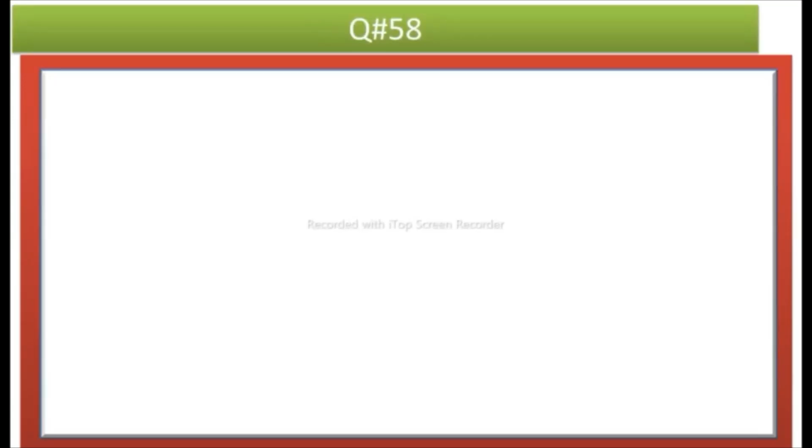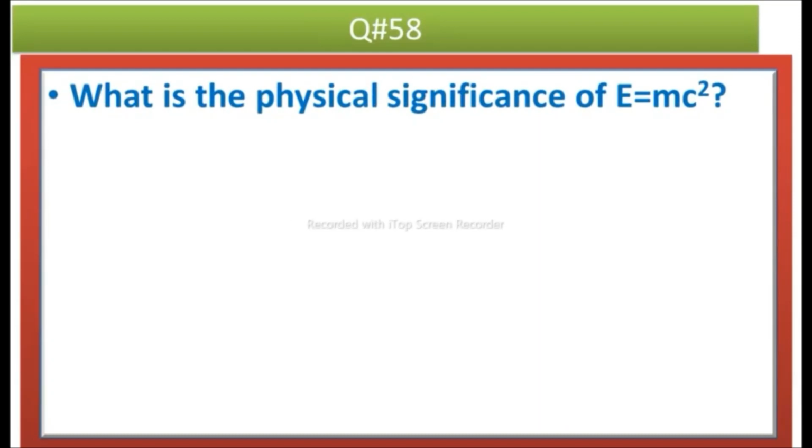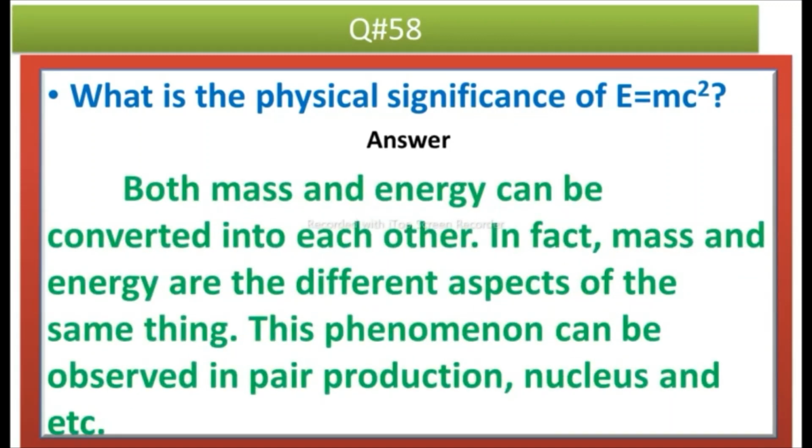And the last question of quantum mechanics series is, what is the physical significance of E is equal to mc square? Answer is, both mass and energy can be converted into each other. In fact, mass and energy are the different aspects of the same thing. This phenomena can be observed in pair production, nucleus, and etc.